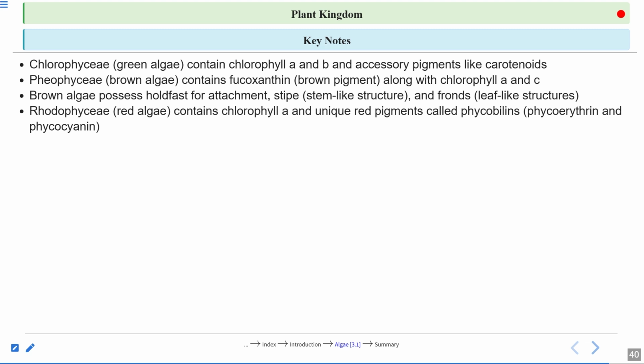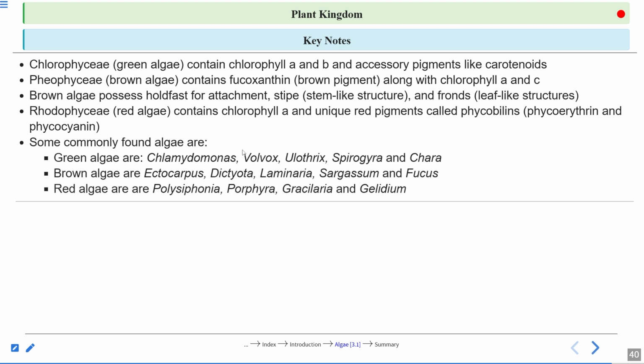Rhodophyceae, red algae, contain chlorophyll a and a unique red pigment called phycobilins. And the phycobilins are phycoerythrin and phycocyanin. These are the two phycobilins. Fucoxanthin is a brown color pigment that imparts brown color to the algae. Like we have the green color pigment, chlorophyll, that imparts green color, similarly they have the brown color pigment, and that brown color is imparted by the fucoxanthin pigment. That is the name of the pigment.